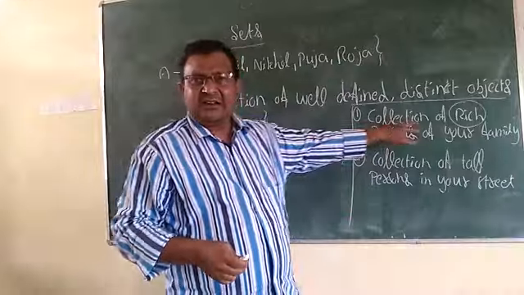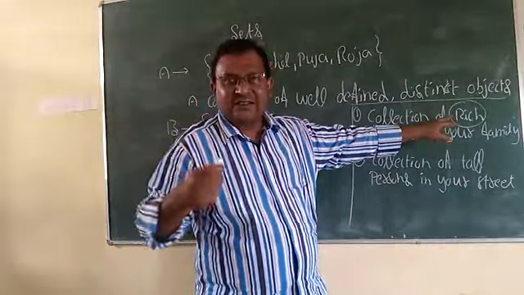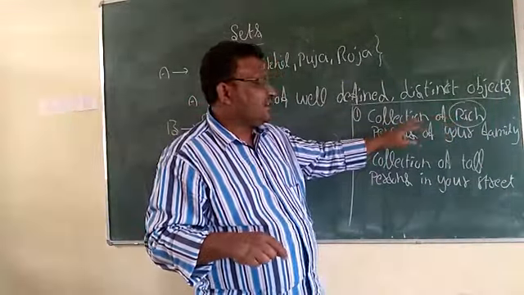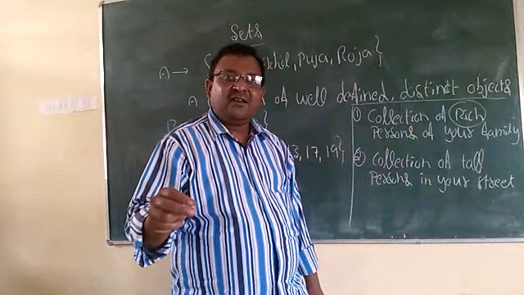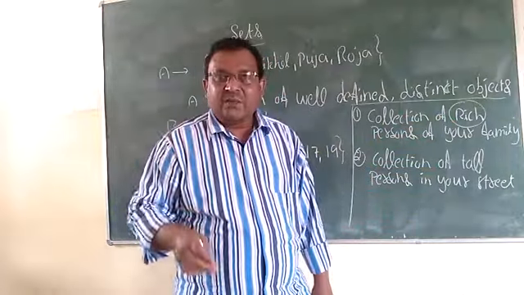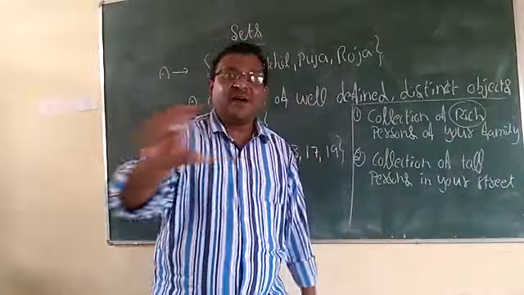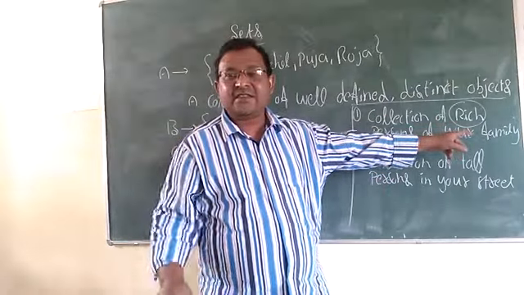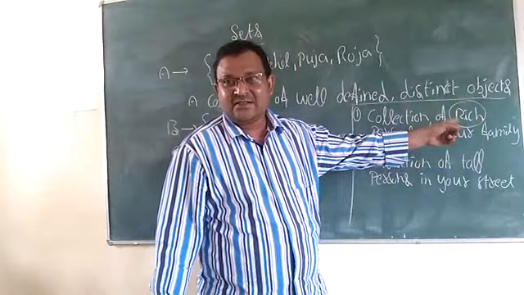So here clearly the property is not mentioned. Rich, how much rich? If the condition were given, a collection of rich people who have more than 1 lakh rupees, more than 10 lakh rupees, more than 1 crore rupees, it would be well defined. But here it is not well defined. Just given rich, so this is not a set.